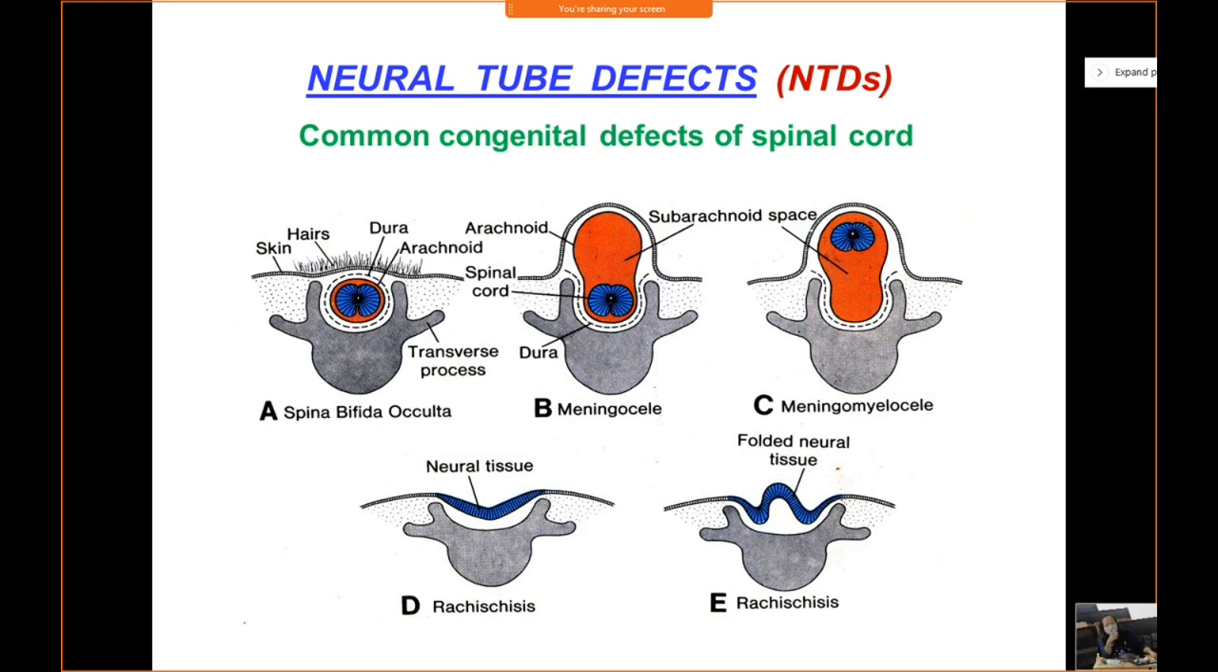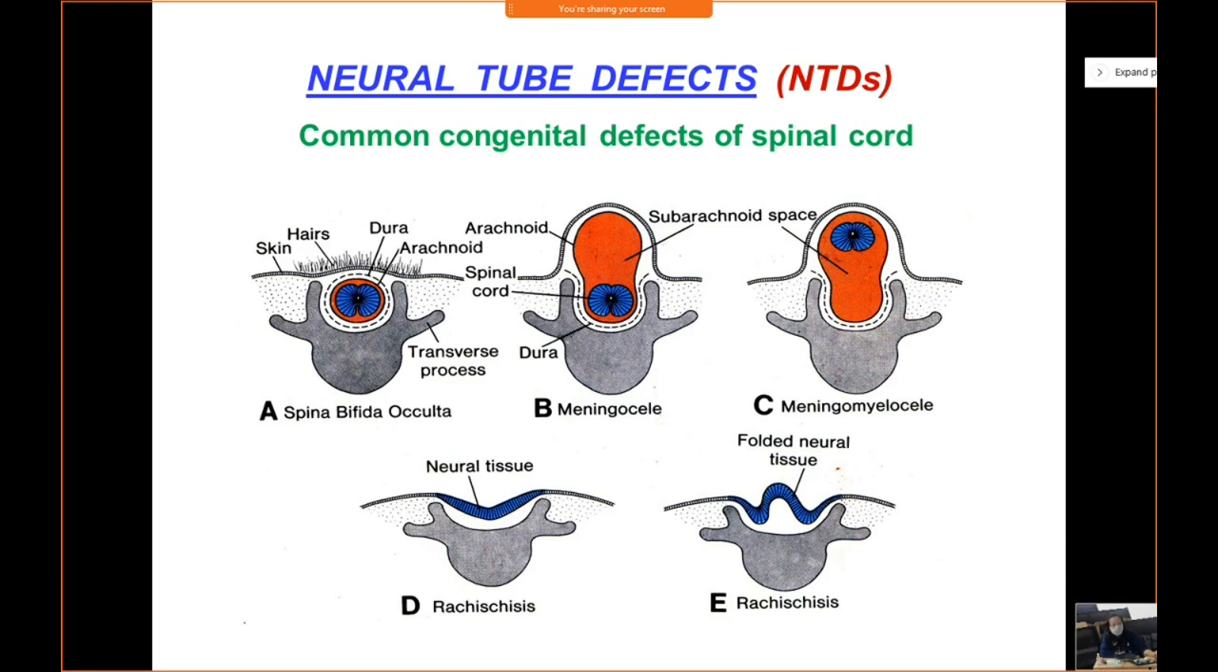Now you come to meningomyelocele. What happens here? Same thing, you have a sac-like structure made up of the meninges containing the CSF, but here the spinal cord, that is the neural tissue, is lying in the sac. This condition is known as meningomyelocele, and people with these severe forms of spina bifida present with disabilities.